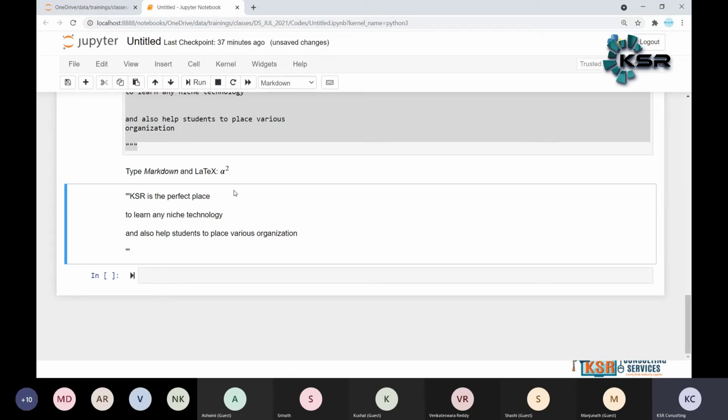So all the comments are ignored by the Python interpreter. While executing the Python statements, the Python interpreter skips the comments. We are using this just for our understanding only.